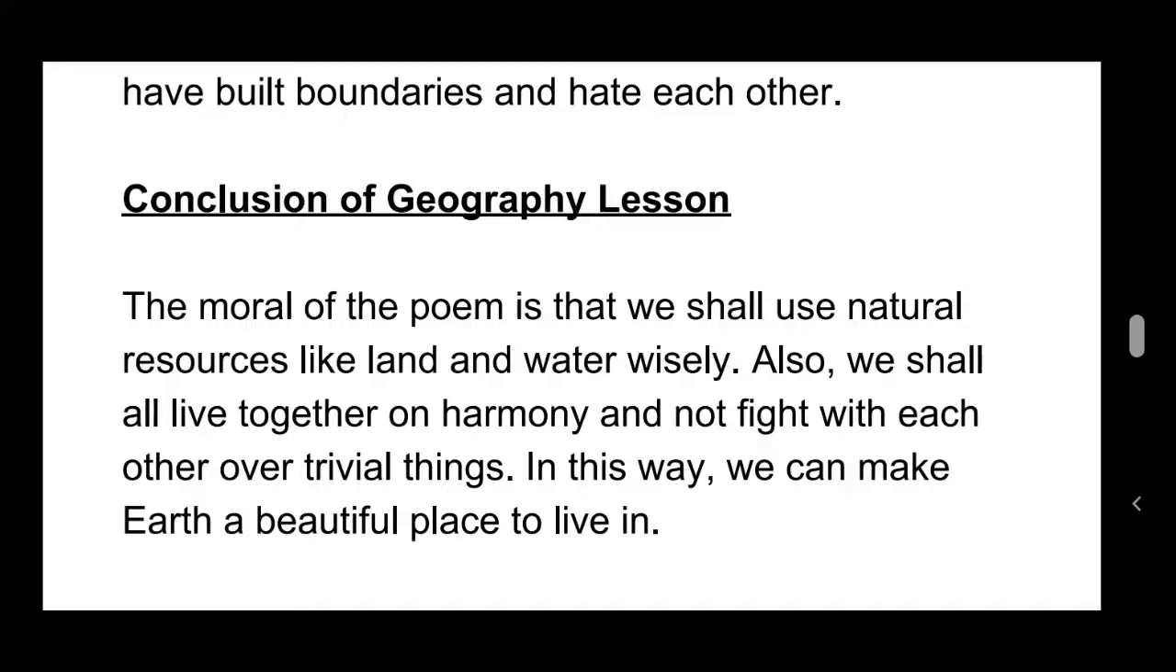In this way, we can make the earth a beautiful place to live in. So if these things are possible, definitely our earth will become a very beautiful place to live in. So that is the conclusion of this poem, Geography Lesson by Zulfikar Ghose.